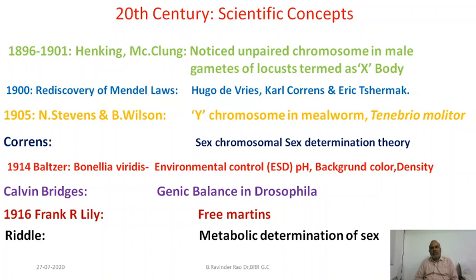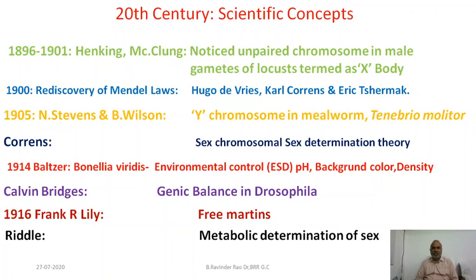Correns explained the process of sex determination in the most simple and very convincing manner. He explained sex chromosomes like X and Y are responsible for the sex determination in the embryonic development. So, he was the first person to explain the sex determination process in a scientific way, which is very simple to understand even to a layman. Balzer explained that in Bonellia viridis, environmental factors are playing a very important role.